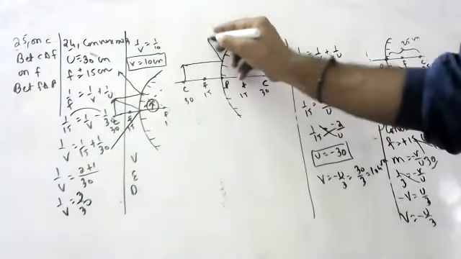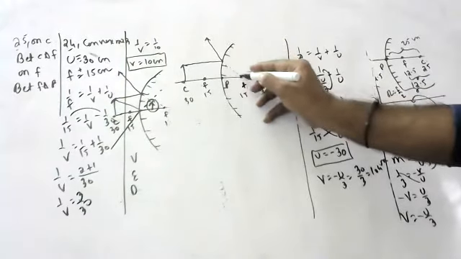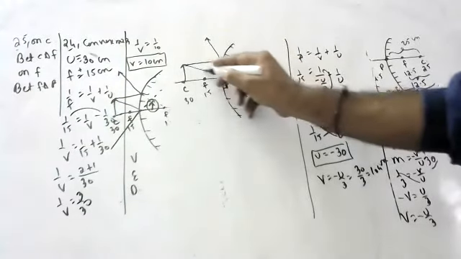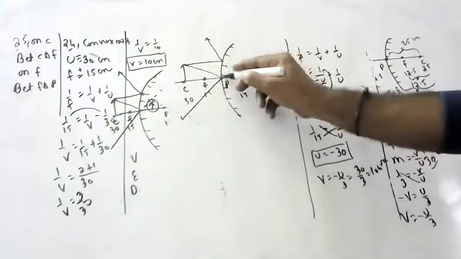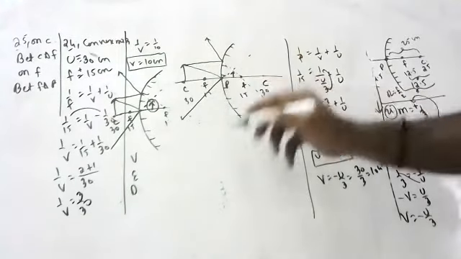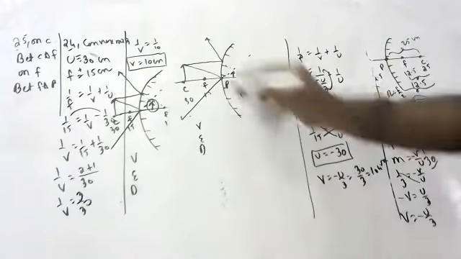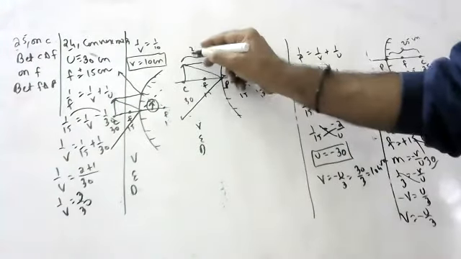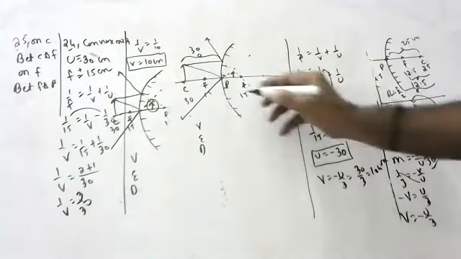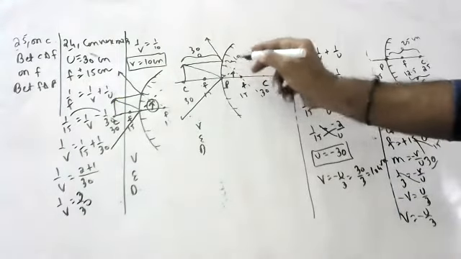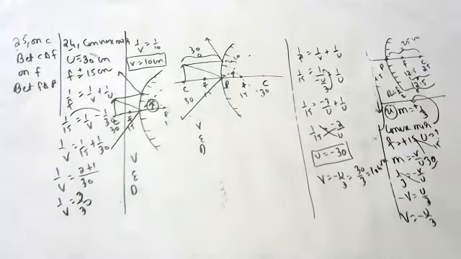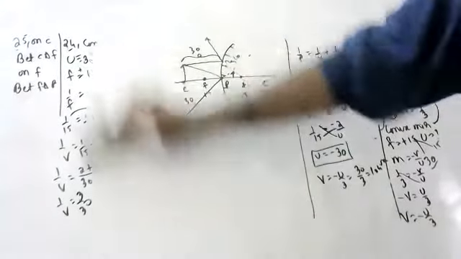One ray goes like this, and when extended back goes through the focus. The other light ray goes through the pole and is reflected like this, children. So what are the image characteristics, children? Virtual, erect, diminished, always. Object distance is how much? 30. Image distance is how much? 10. Virtual, erect and diminished.